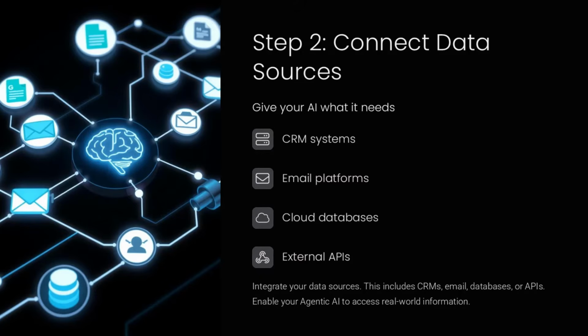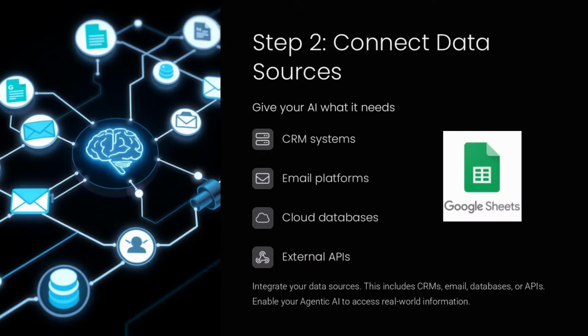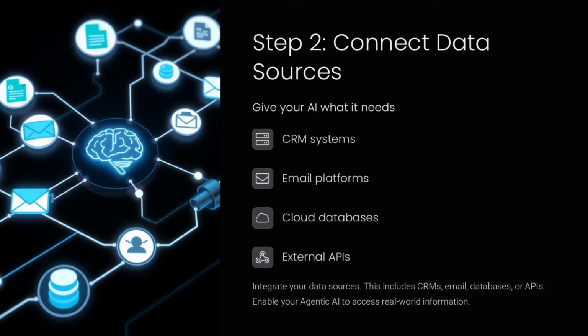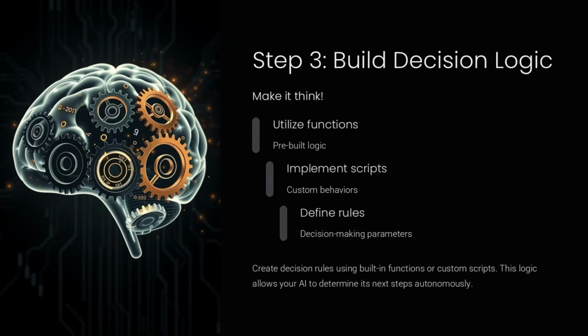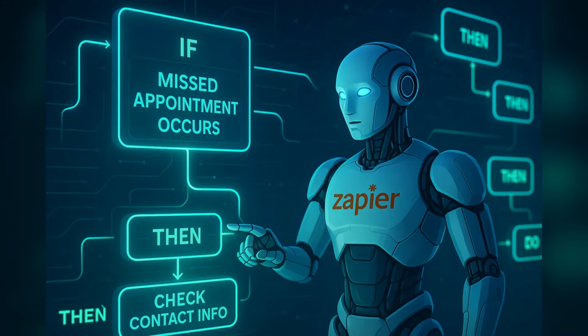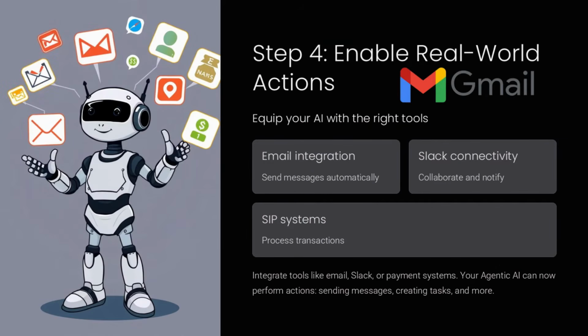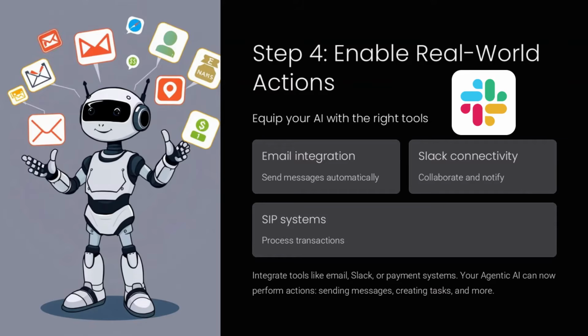Next, connect the data sources your AI will use, such as Google Sheets, databases, or a CRM. This lets the AI sense real-world events like a missed booking or an incoming email. Create the decision rules your AI will follow. In Zapier or N8N, you can define conditions. If a missed appointment occurs, then check contact info. These conditions form the AI's planning and deciding steps.